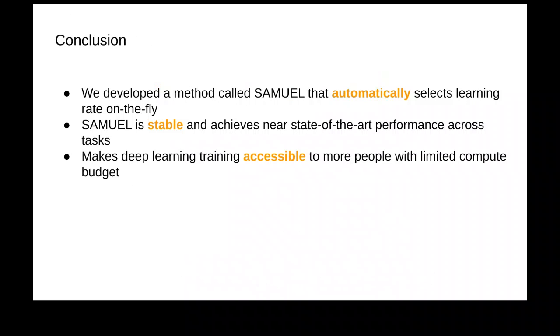So the conclusion is we developed a method called Samuel that can, in practice, automatically select the learning rate on the fly, and it is stable, accessible, and robust.